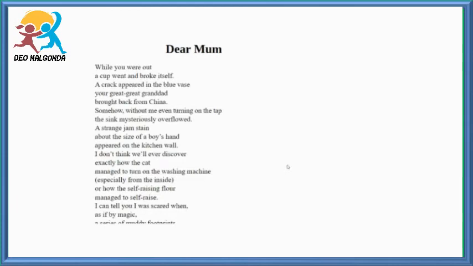Am I right? The child in this poem is not only a naughty boy, but also very clever. How can we say that? Let us read this poem and find out.